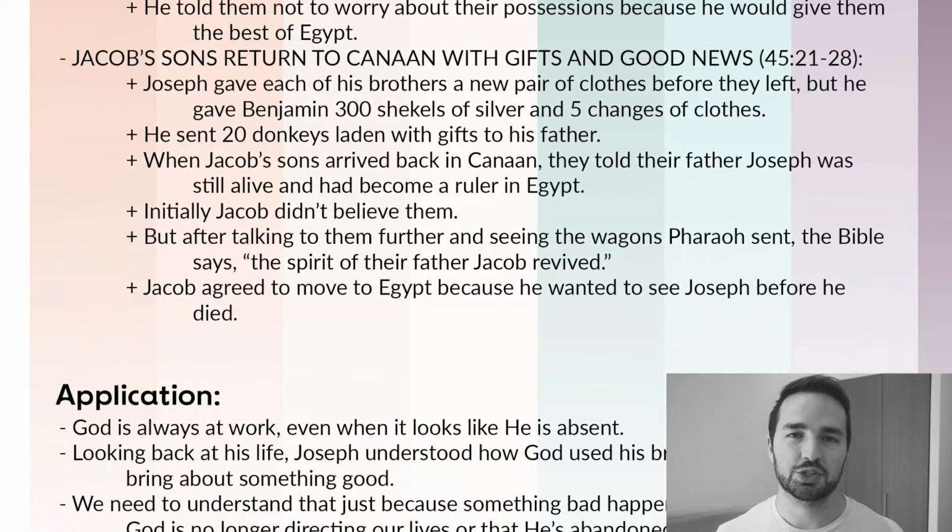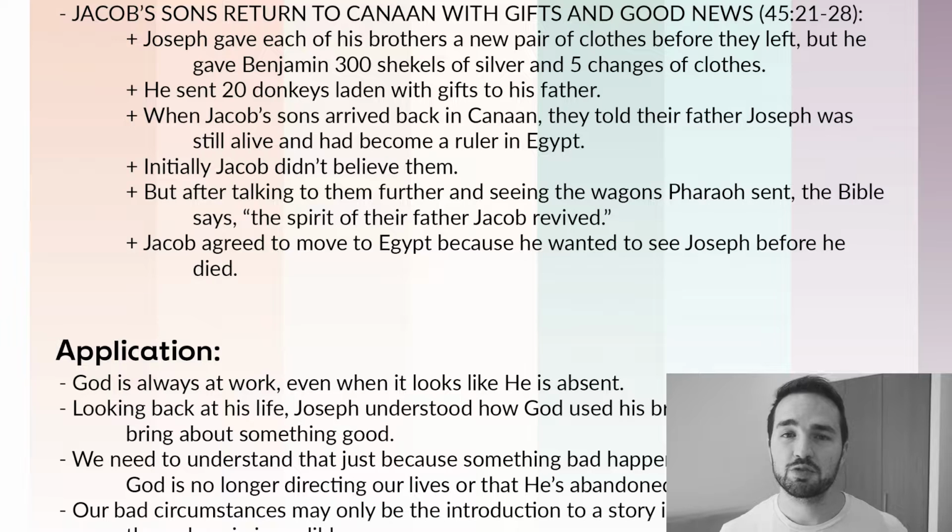And then in our final section, verses 21 through 28, Joseph's brothers returned back to Canaan with gifts and good news for their father, Jacob. Joseph gave his brothers some gifts before they left. He gave each brother a pair of new clothes, but to Benjamin, he gave 300 shekels of silver and 5 changes of clothing. He sent 20 donkeys laden with gifts back to his father.